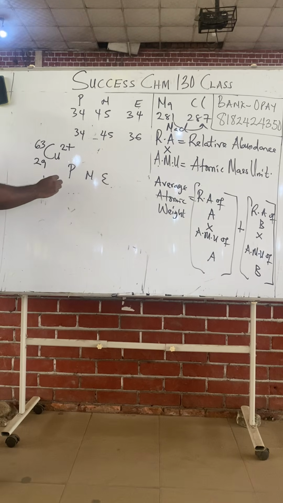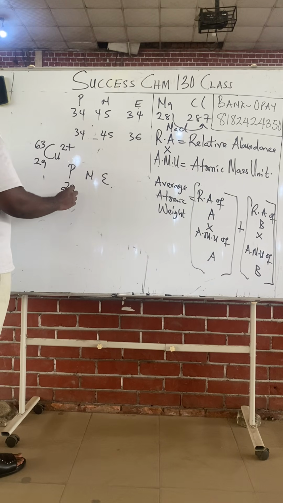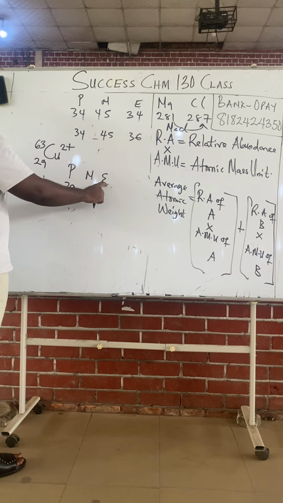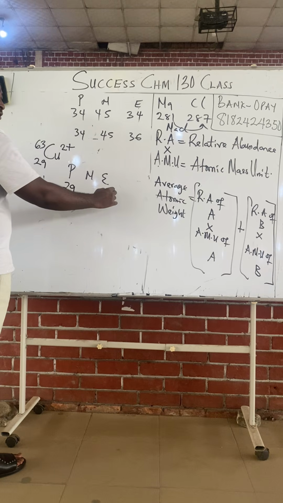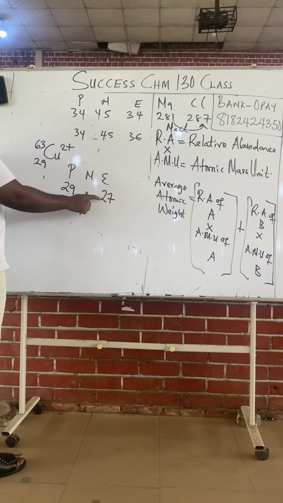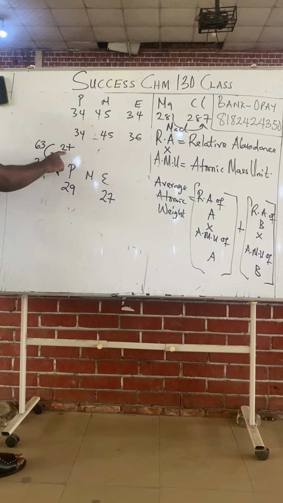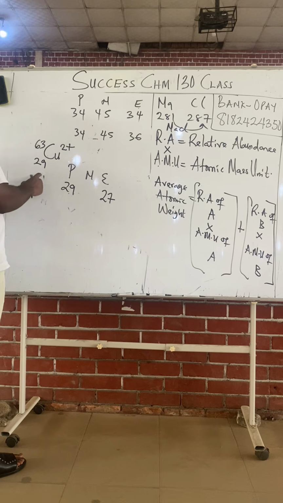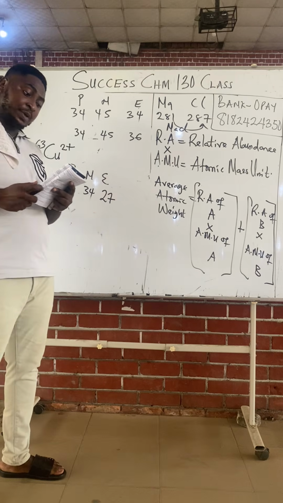Proton is what? 29. Electron, 34. Two plus means you have lost, so you subtract 2 from 29. Now, neutron: 63 minus 29, right? 34. Now, let's take a question on isotopy.